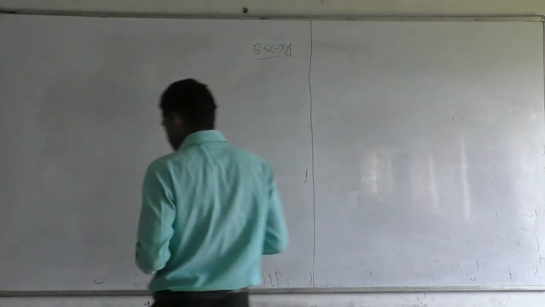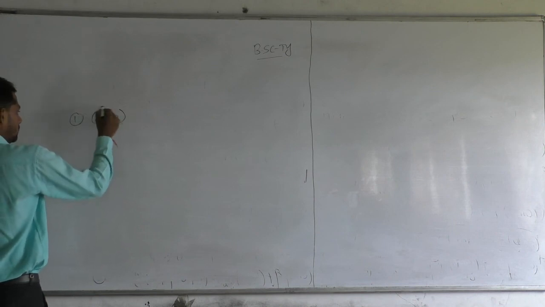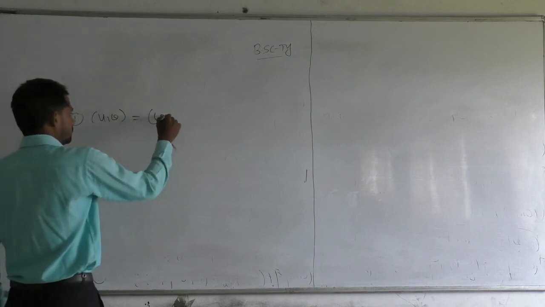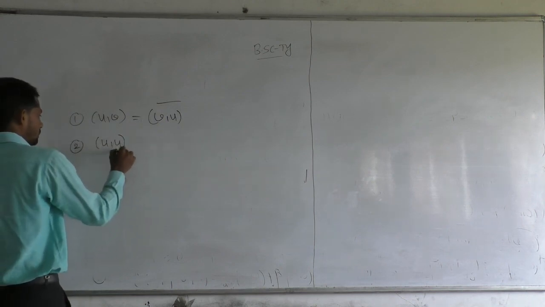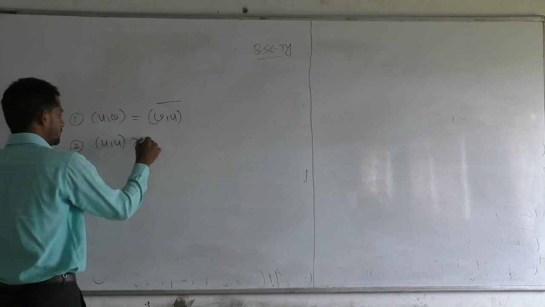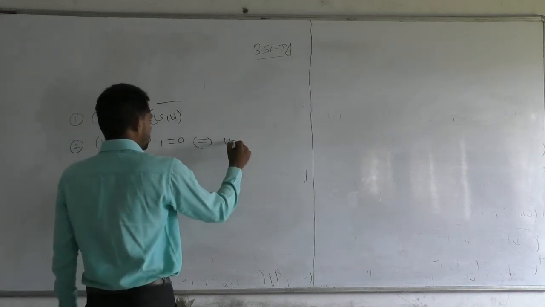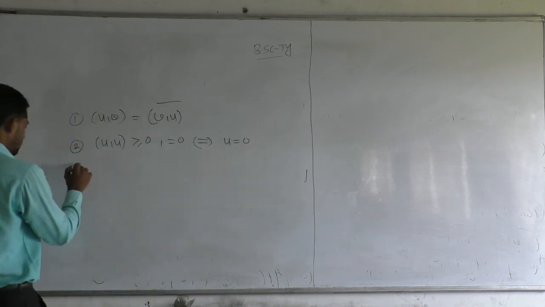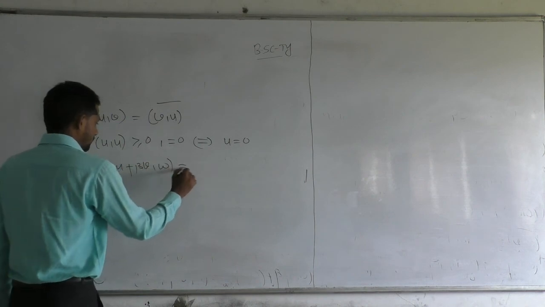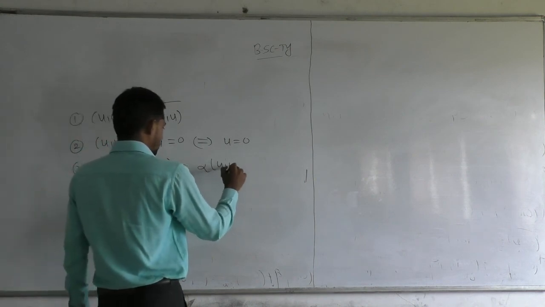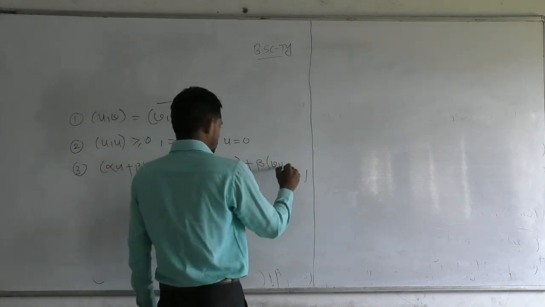The first condition is ⟨U, V⟩ equals the conjugate of ⟨V, U⟩. The second condition is ⟨U, U⟩ is greater than or equal to 0, and it is equal to 0 if and only if U is equal to 0. The third condition, the linearity property: ⟨αU + βV, W⟩ is nothing but α⟨U, W⟩ plus β⟨V, W⟩.